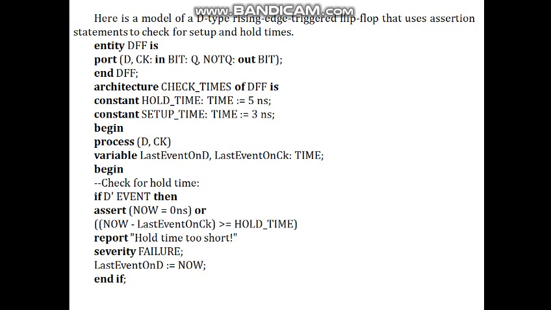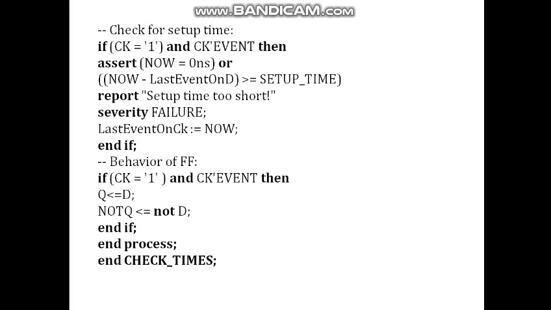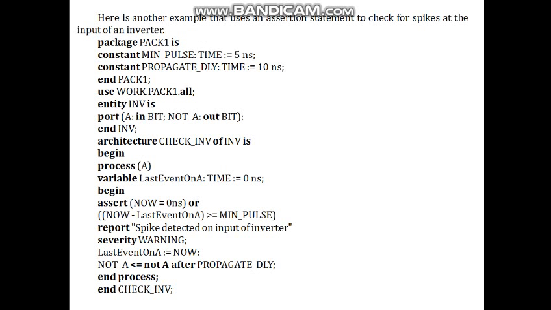Last event on D is now. Then check the setup time. If the clock is 1 and the clock'event, then assert now minus last event on D is greater than setup time, report setup time is too short, severity failure. Last event on clock is now. And for the behavior of the flip-flop, if the clock is 1 and clock'event, then Q is less than or equal to D, not Q is less than or equal to not D, end if, end process and end check time.